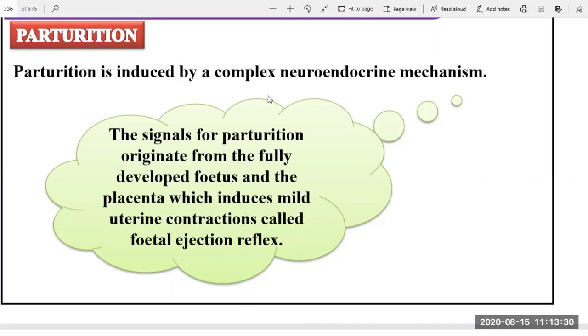Those signals transfer to the brain, and the brain gives a response to the various body organs. So the fetus starts to send the signals after it is fully developed. Development is important. And the placenta induces mild uterine contraction.